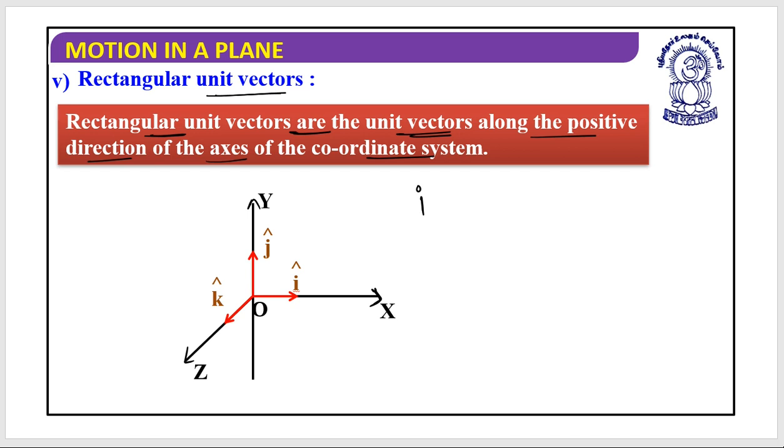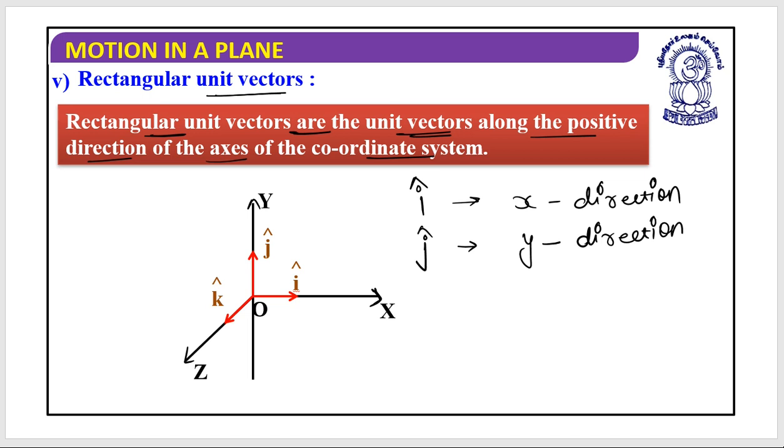So vector i, I say i cap, represents the x direction. Vector j represents the y direction. And vector k represents the z direction. So these are the unit vectors in specific directions.